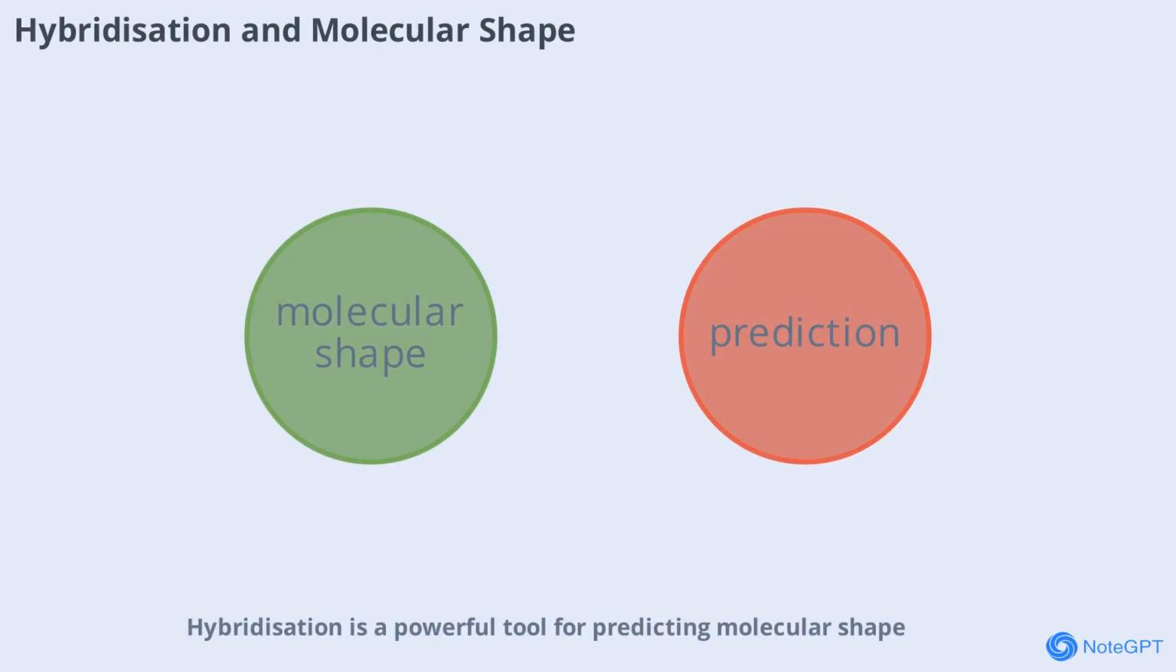Hybridization is a powerful tool for predicting molecular shape. By knowing the type of hybridization, you can often determine the geometry of a molecule. For example, sp3 means tetrahedral, sp2 means trigonal planar, and sp means linear. This predictive power is invaluable for chemists designing new molecules or studying unknown compounds.